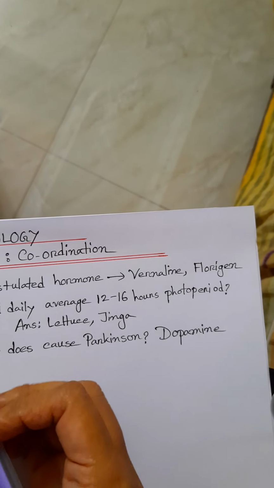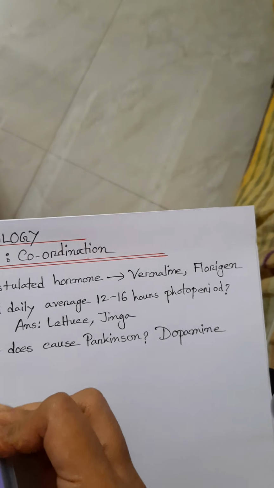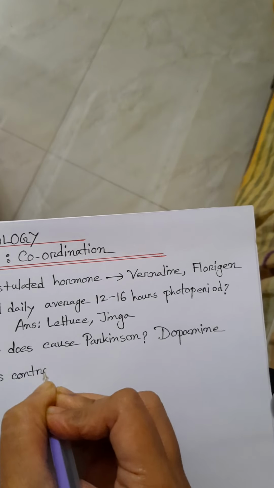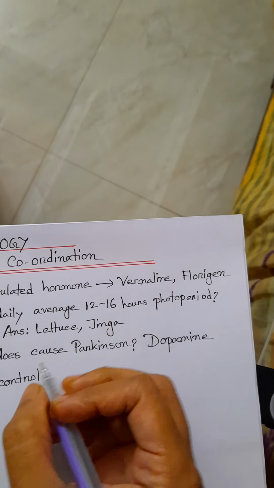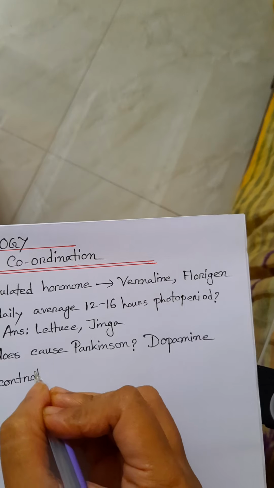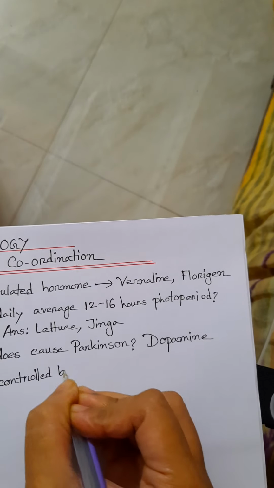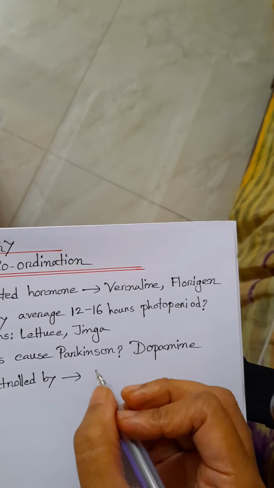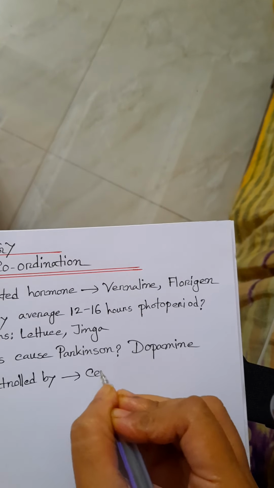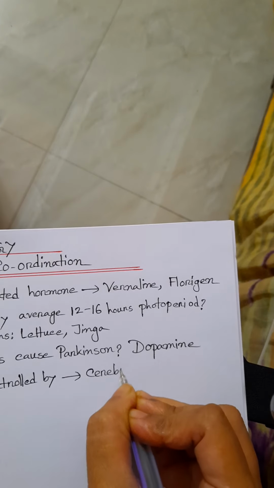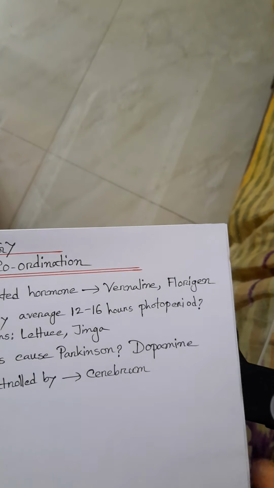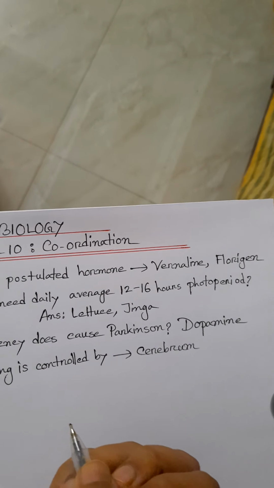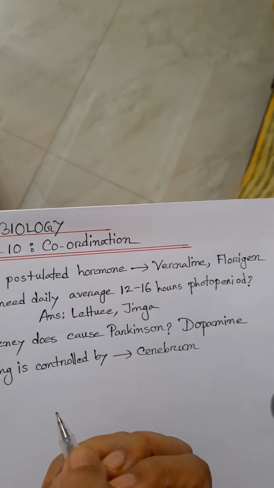The brain part that controls it is the cerebrum. So Kobir's reading is controlled by the cerebrum.